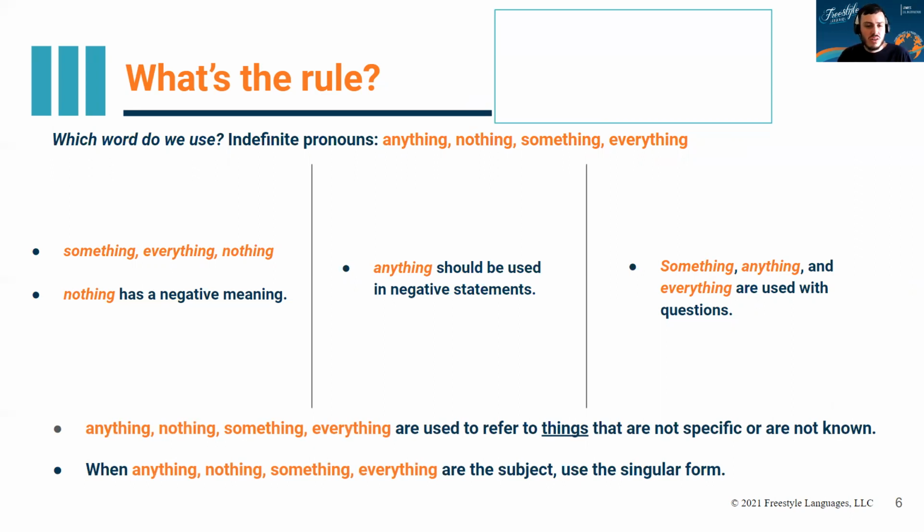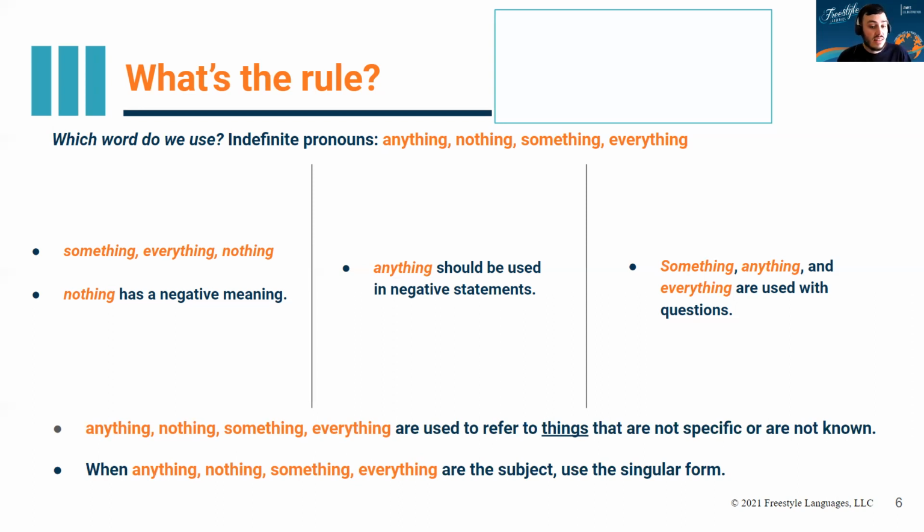So we either use them because we don't know exactly what we're referring to, or we do know it, but they're in our head and we've probably said it already in conversation. So when we use them in context, we don't have to constantly repeat when we refer to things that we've already said. So we use these words instead.